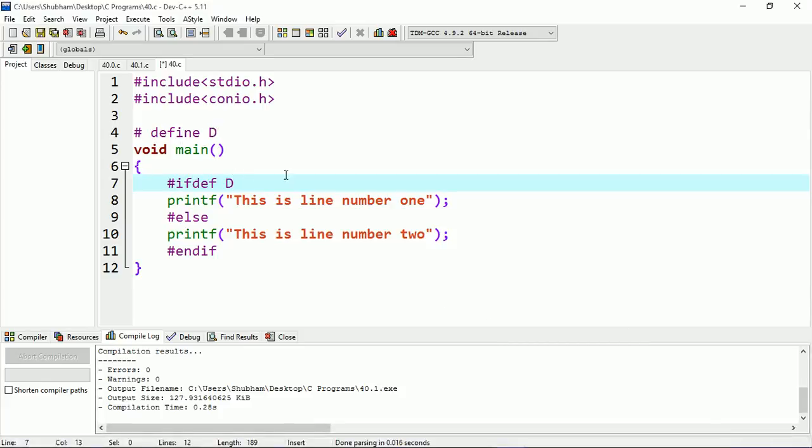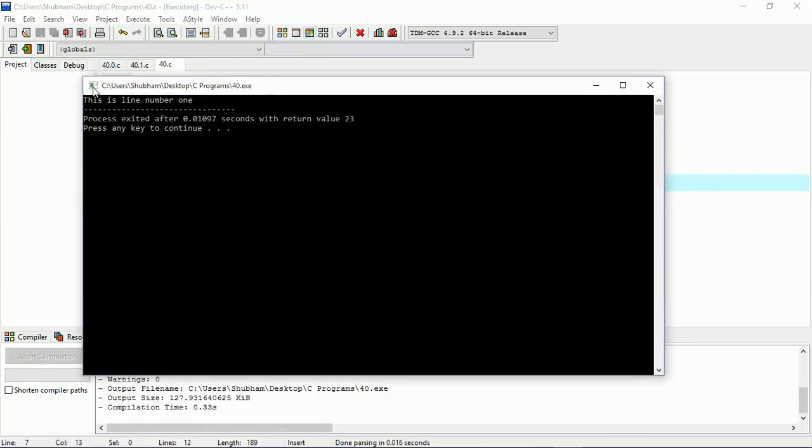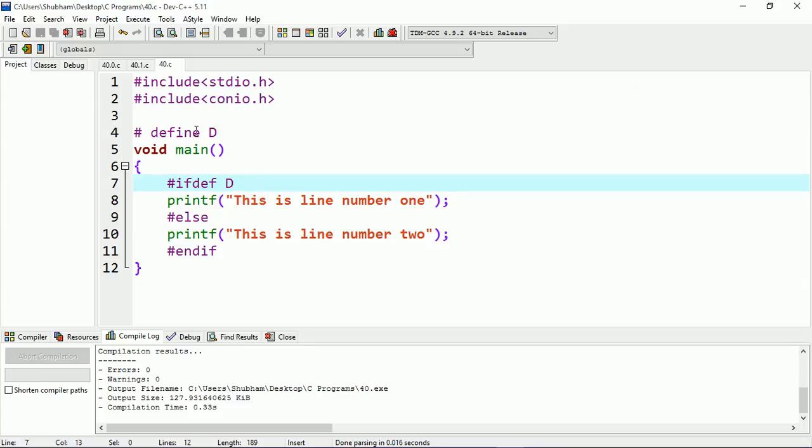Here you can see that I'm using d. I actually defined d as a macro. Whenever the control comes to this block, it will check whether d is defined in the macros, then it will execute this statement, otherwise it will execute the statement of else. Let's run this program. Here you can see this is the line number 1, because d is defined here in the macro, so it checks d is defined. Actually it's defined, so that's why it is executing this statement.